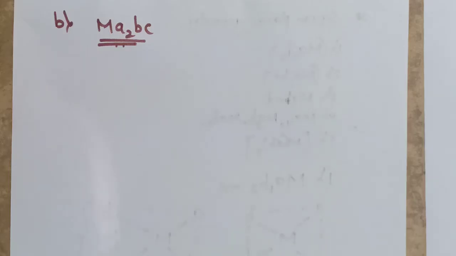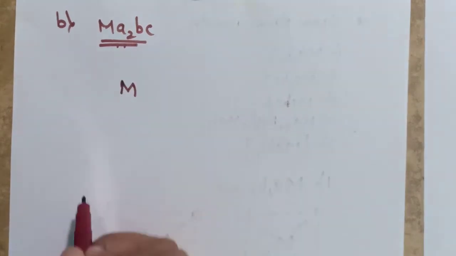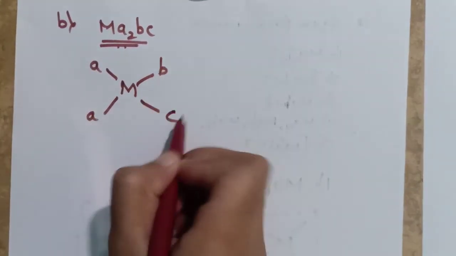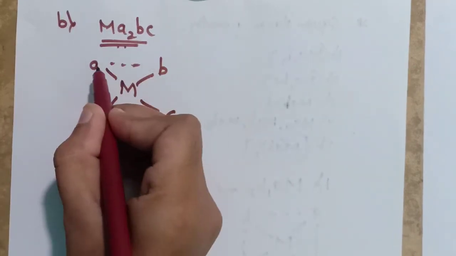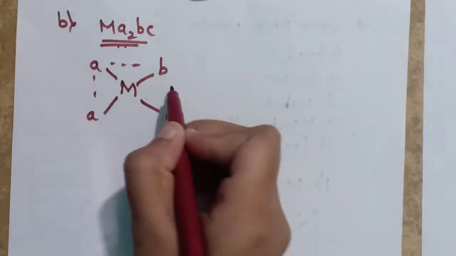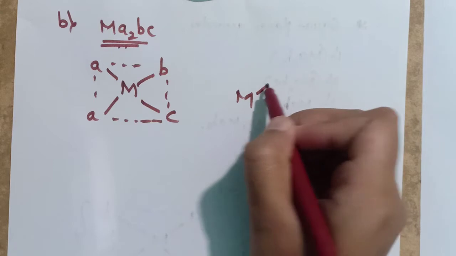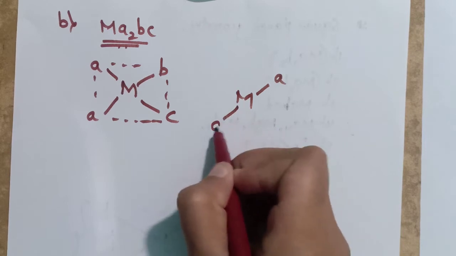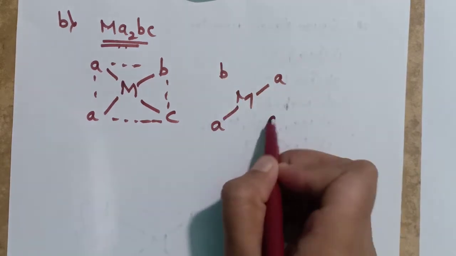Now the second type is the MA2BC type of complex. Here we have to see whether it exhibits cis or trans isomerism or not, that means whether it exhibits geometrical isomerism or not. Here is a metal ion and A2, here is one A and here is one A, B and C. Another possible way of writing this is M, A, A, B, C.